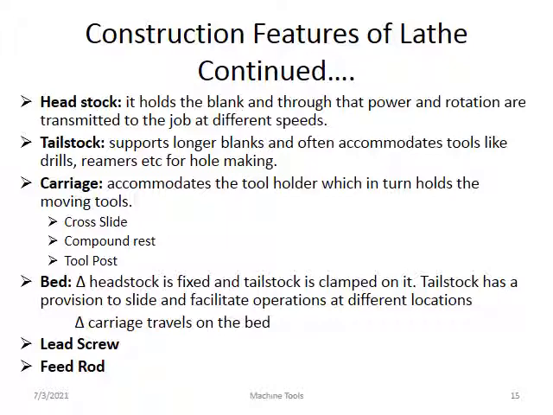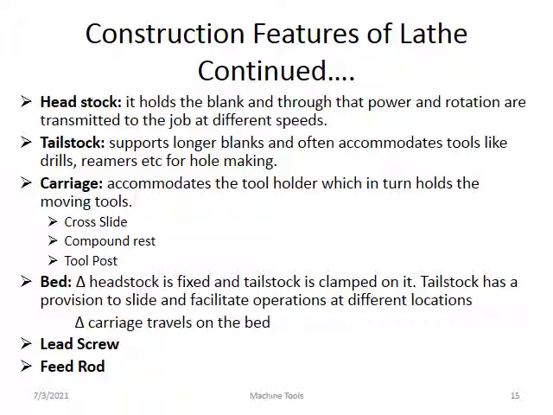Headstock means it holds the blank. Blank means the workpiece. It holds the blank, and through it power and rotation are transmitted to the job at different speeds. This is its main function. The tailstock, as I already explained, supports longer blanks or workpieces and often accommodates tools like drills and reamers for hole making. And the carriage accommodates the tool holder, which holds the moving tools. Cross slide, compound rest, and tool post are the three important parts.